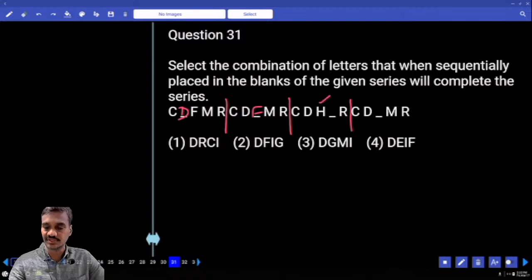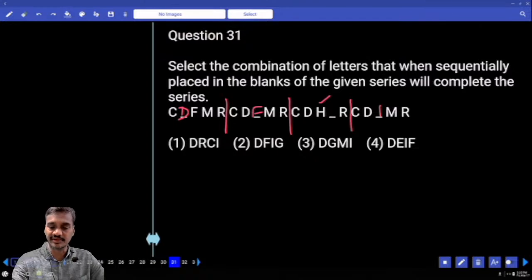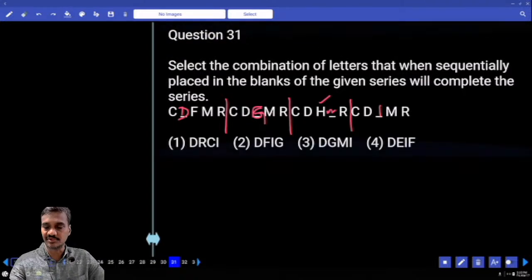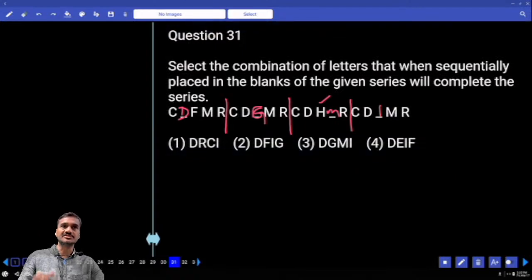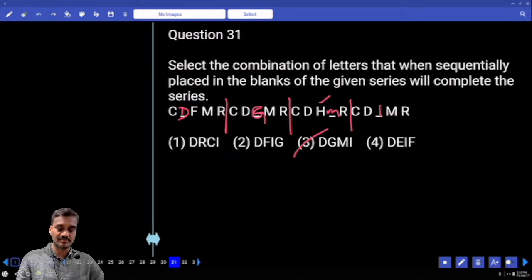Here H has come. Here H, here I. What should be here? Tell me. G. C, D, G, M, R, isn't it? Hence M, R. Is it correct? The middle letter is increased by 1: F, G, H, I, J. And the remaining C, D, M, R is common. Hence, what is the term that is missed out? D, G, M, I. Choice 3, question number 31.